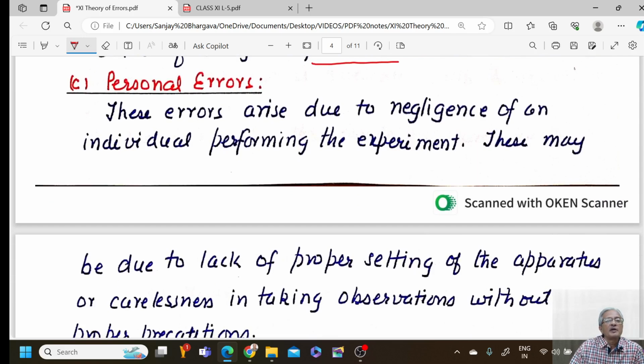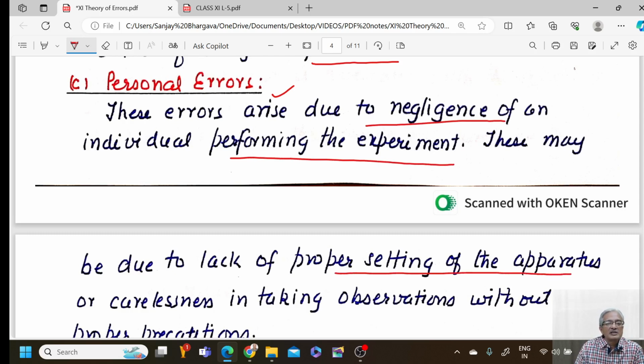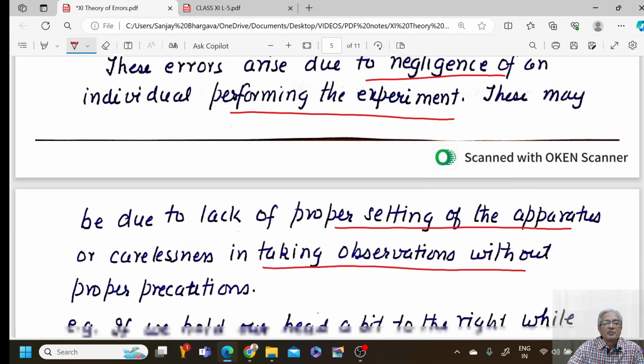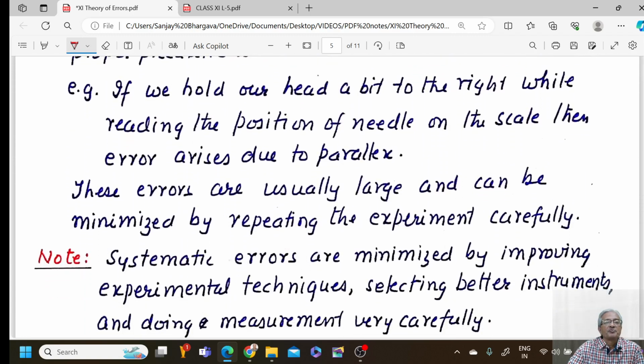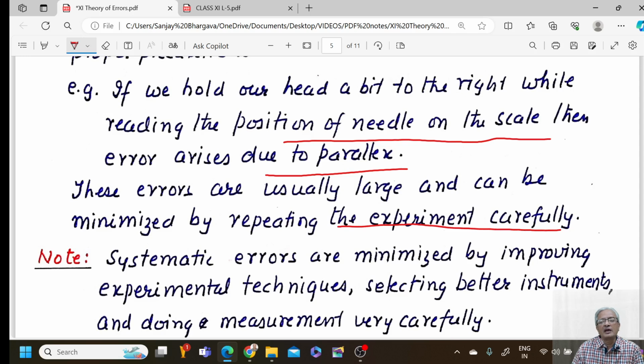The third type of errors are personal errors. These errors are due to the negligence of an individual performing the experiment. These may be due to lack of proper setting of the apparatus or carelessness in taking the observations without proper precautions. If we hold our head a bit high to the right while taking the position of the needle on the scale, then an error arises, and that is called the parallax error. These errors are usually large and can be minimized only by repeating the experiment very carefully.